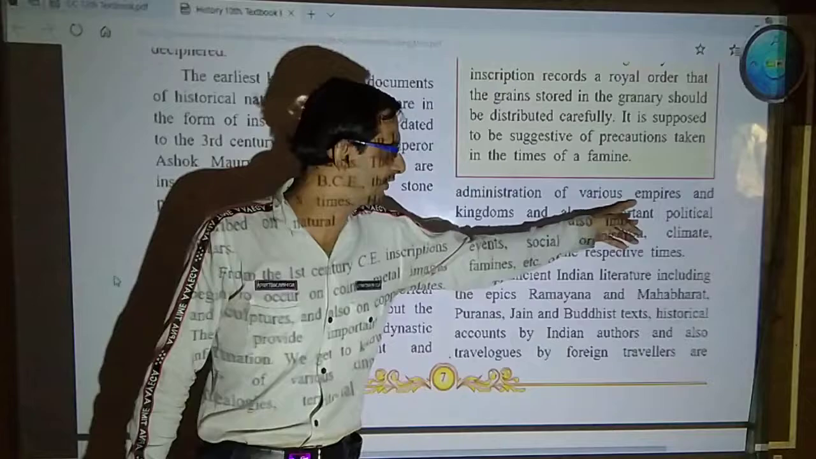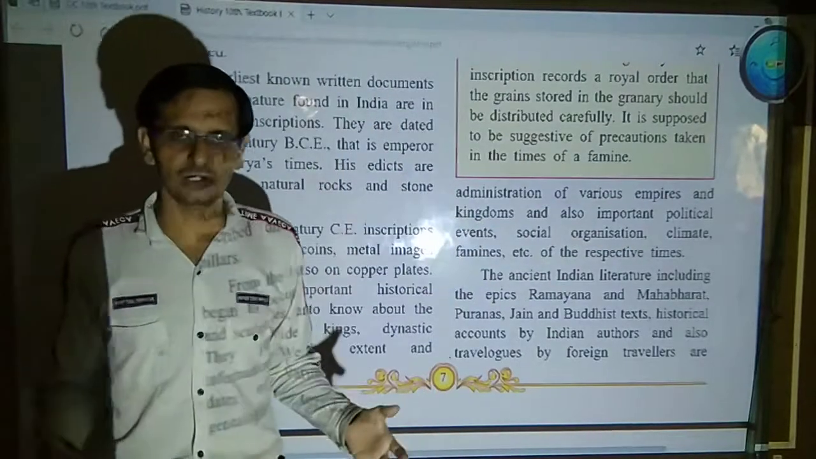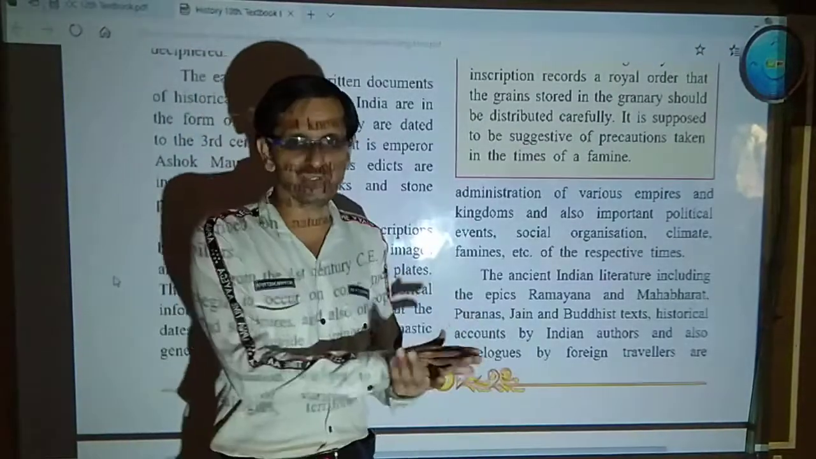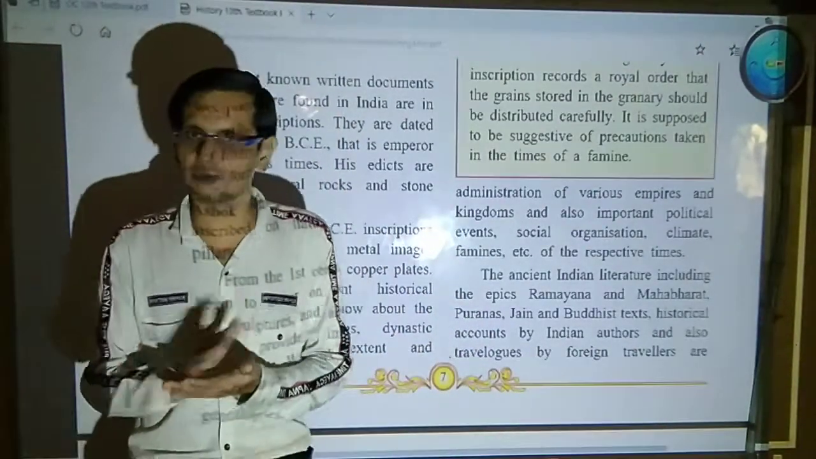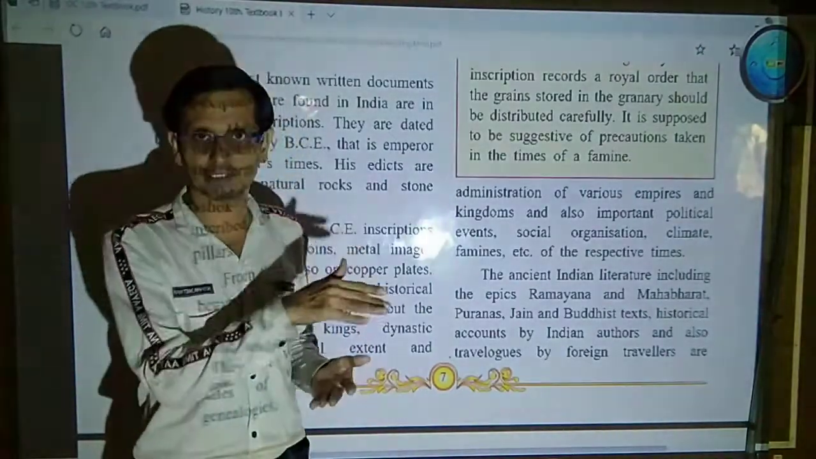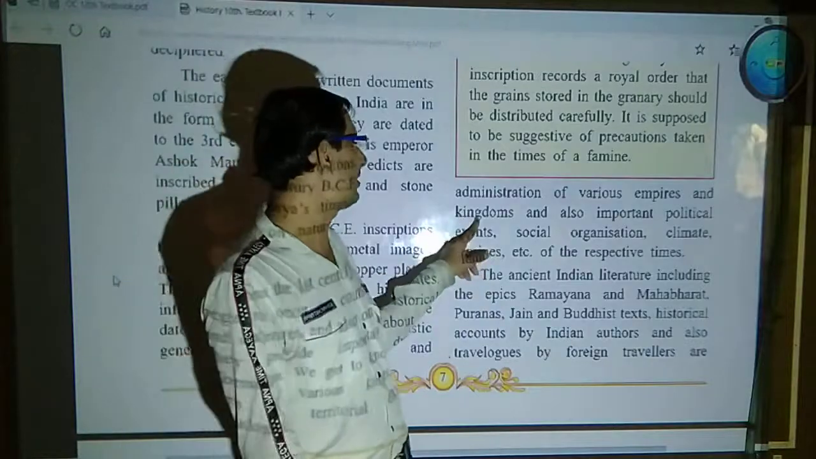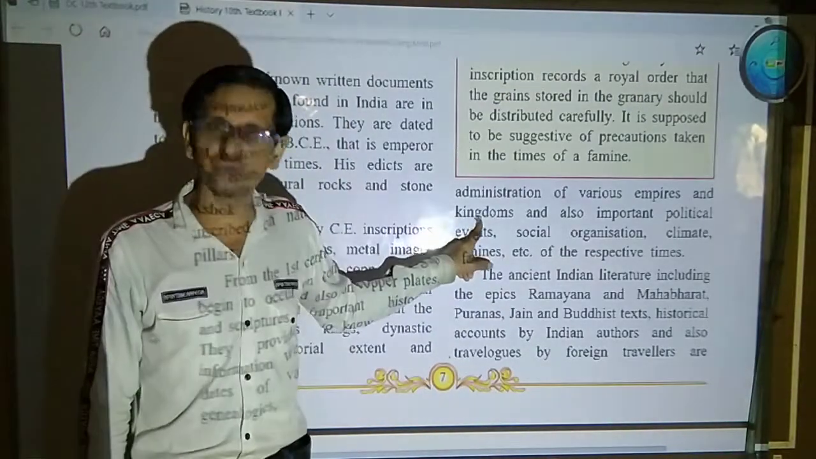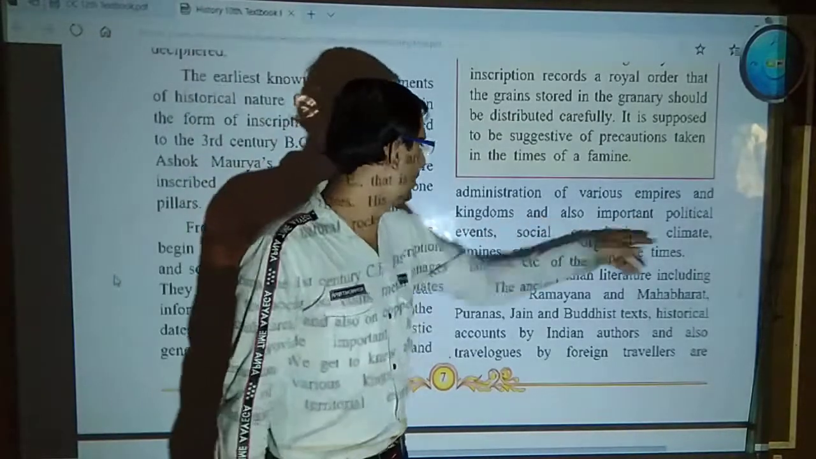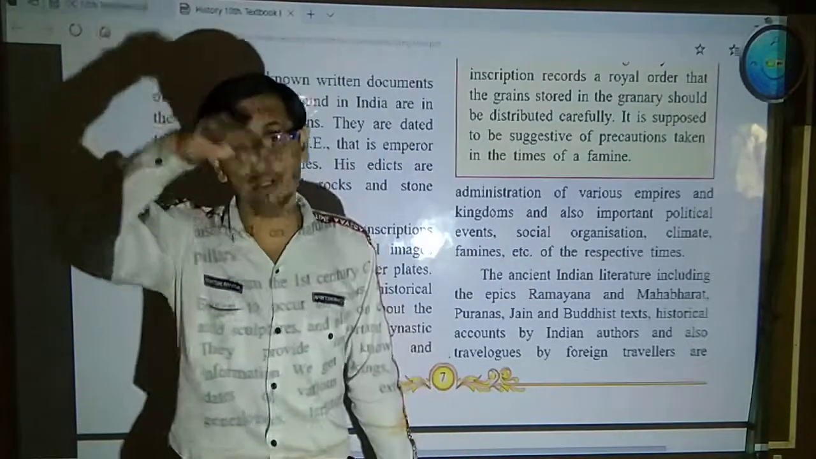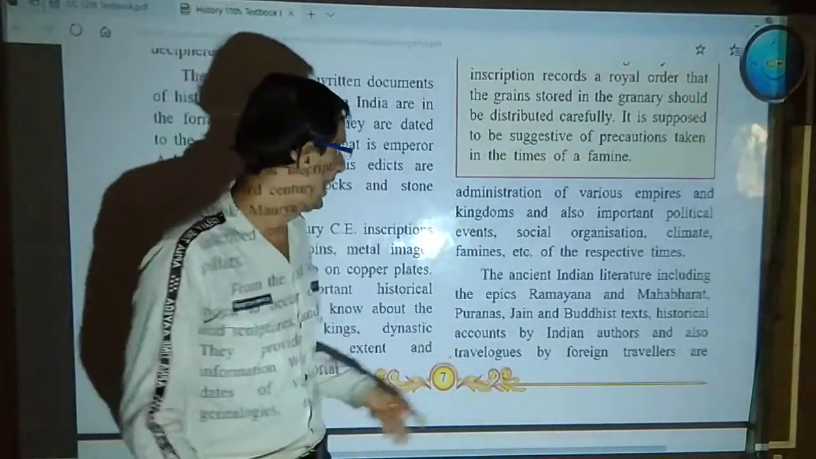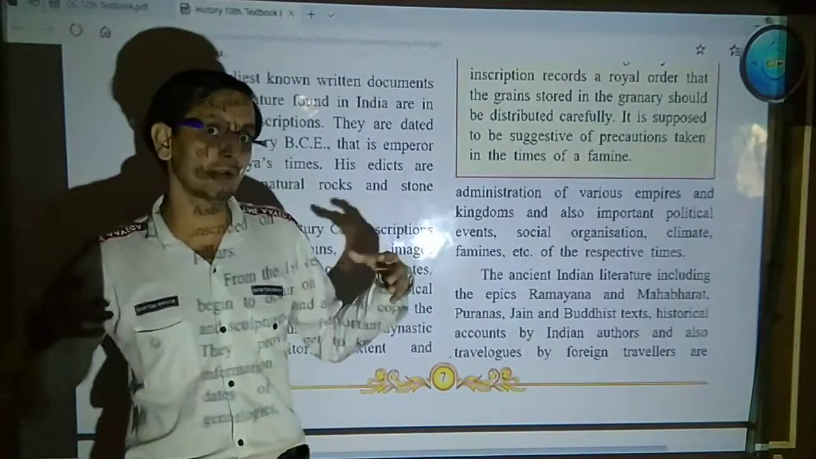So the administration of various empires: the Mughal Empire, Ashoka Maurya's empire, as well as the British Empire also. Now in ancient times, obviously there was not a British Empire and not even the Mughal Empire, but King Ashoka's empire and various kingdoms. How did they operate, how did they administer, how did the administration offices work, and also the important political events of those times, the social organization formed in those times, as well as the climate of that period, or in ancient time.